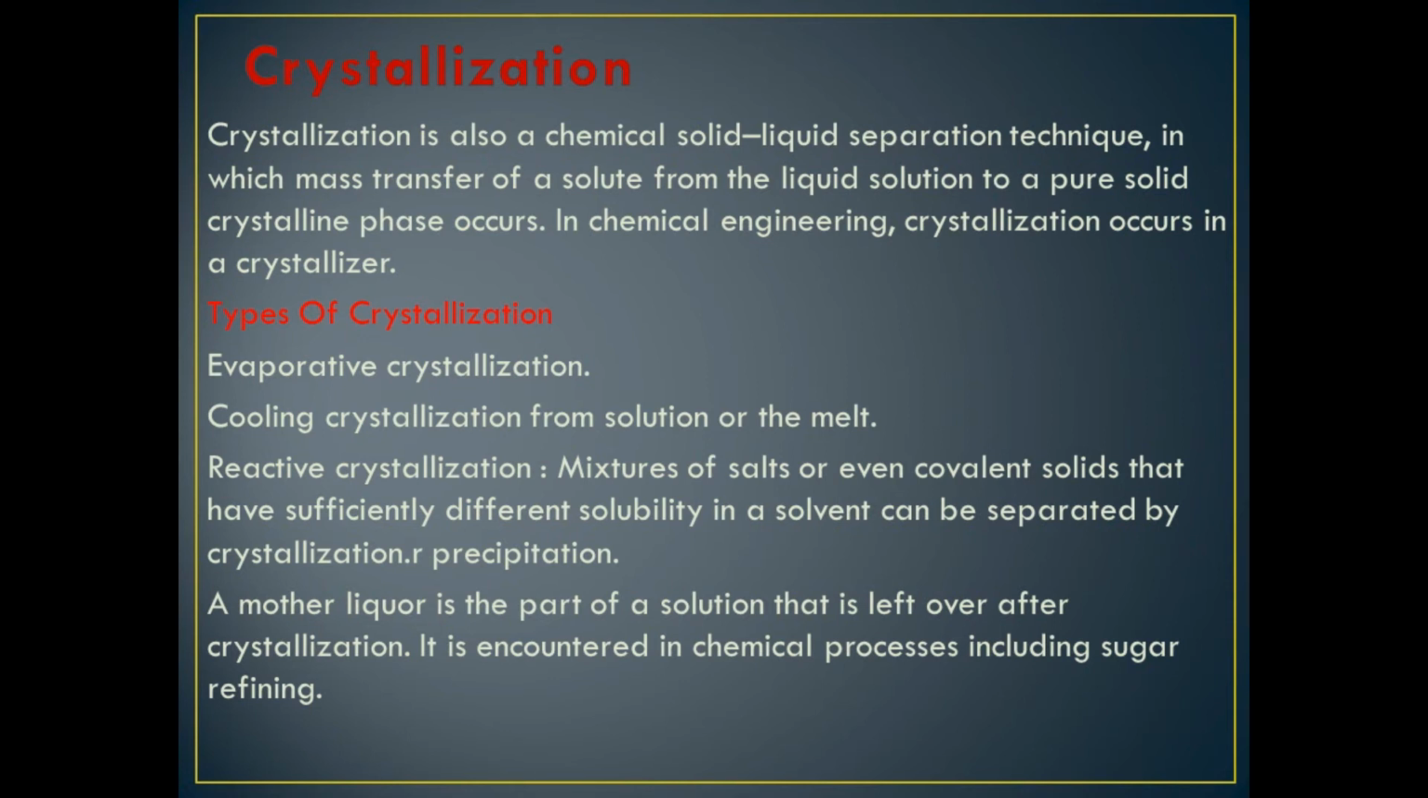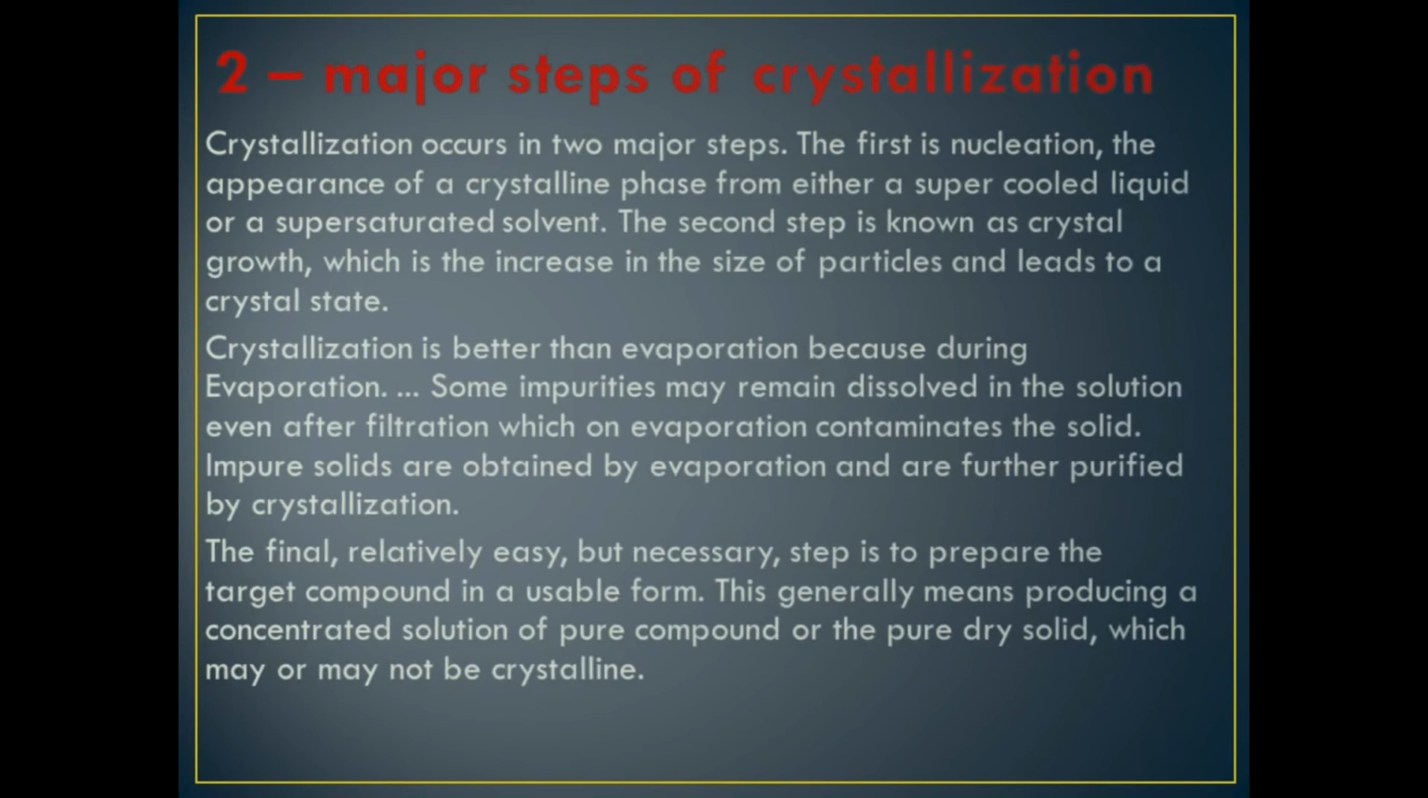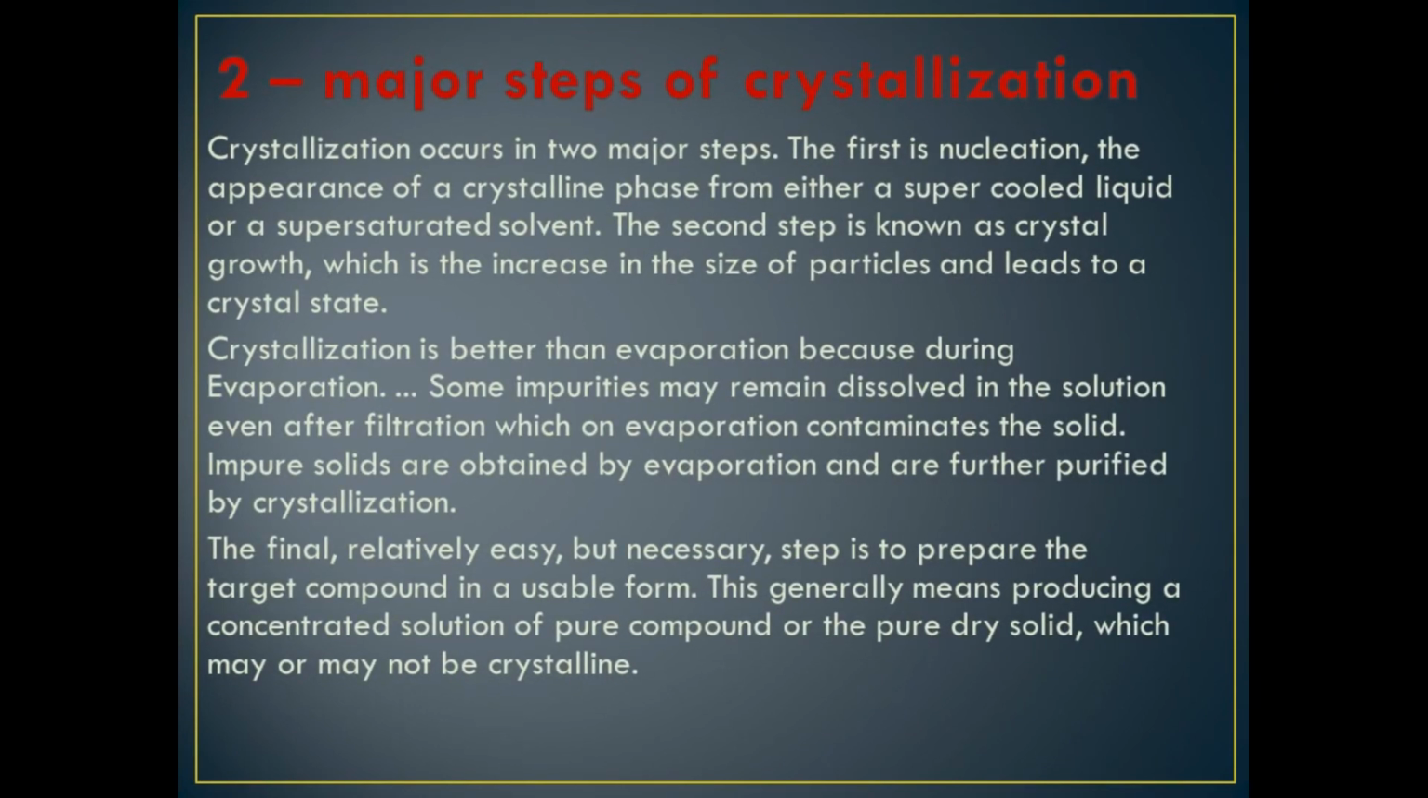It is encountered in chemical processes including sugar crystallization. There are two major steps of crystallization. Let's see what they are. First is nucleation, the appearance of a crystalline phase from either a supercooled liquid, the liquid which is cooled, or a supersaturated solvent. Solute is the salt or sugar, for example.